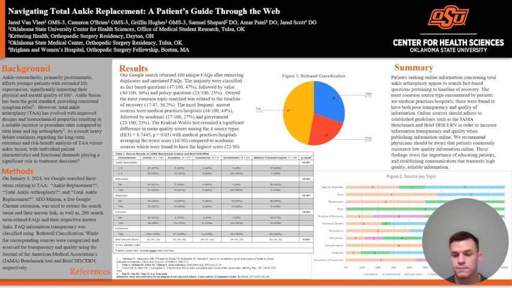This is true for the transparency aspect as well. Looking down here at table 1, you can see that for medical practices and hospitals, about 84% did not meet the JAMA benchmark criteria for transparency. So again, the grouping that is providing the most information on a topic is not doing well in either of these categories.